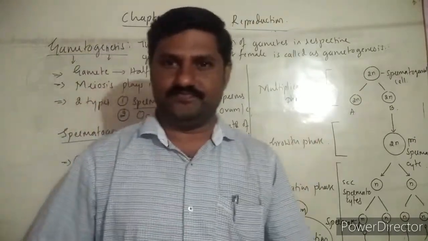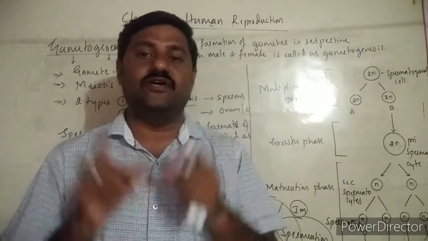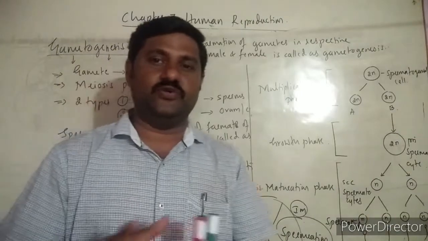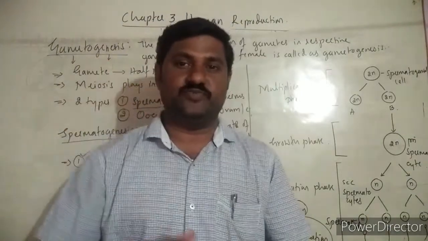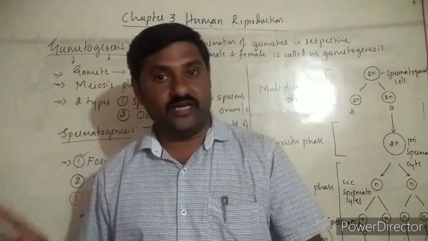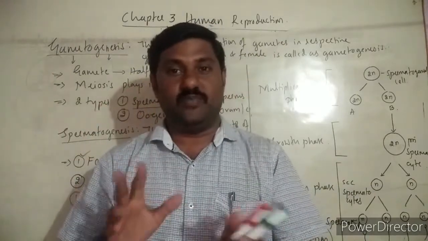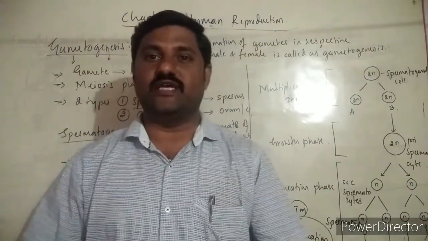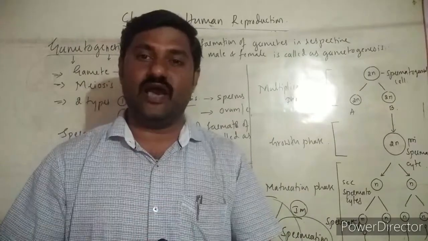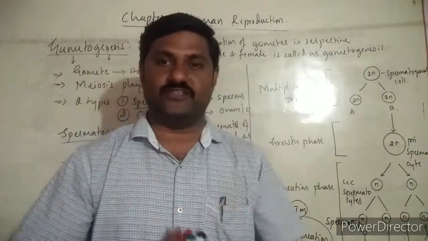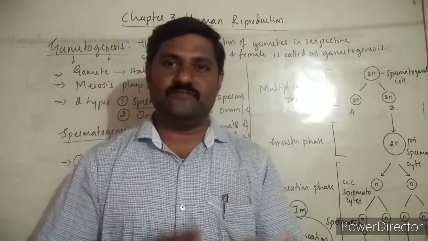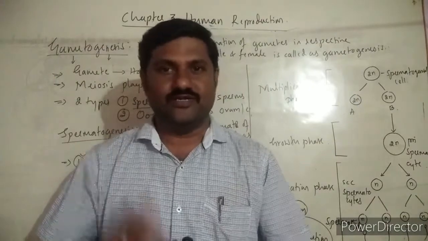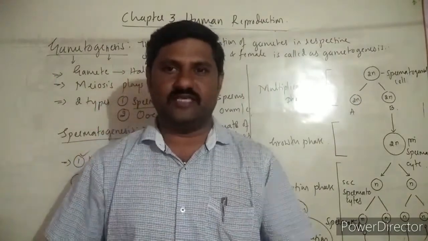Androgen binding protein is released by the Sertoli cell, and that concentrates testosterone in the seminiferous tubule, which helps in the production of sperms. FSH indirectly helps in the production of sperms, but this Sertoli cell also produces one more hormone, inhibin, which inhibits the synthesis of FSH. Then spermatogenesis is automatically stopped. This is how the hormonal control takes place.